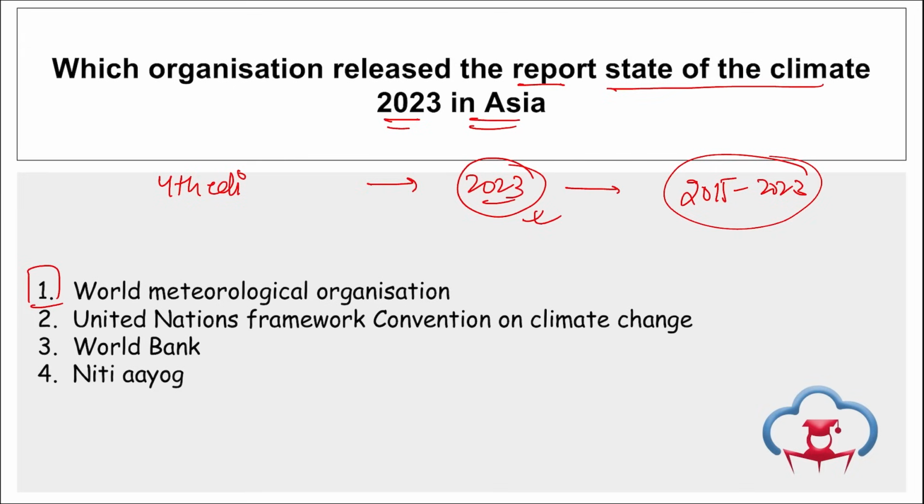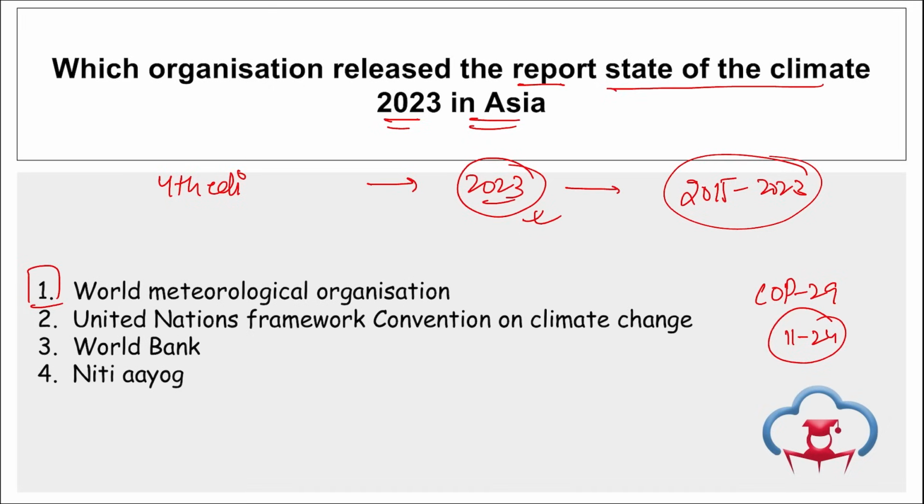Then apart from this, remember, if we talk about United Nations Convention on Climate Change, right? COP29 to the UN Framework Convention on the Climate Change will be taking place from 11 to 24th of November in 2024 in Baku, Azerbaijan. Right, so directly question can be asked that COP29 to the UN Framework Convention on Climate Change will be taking place where?